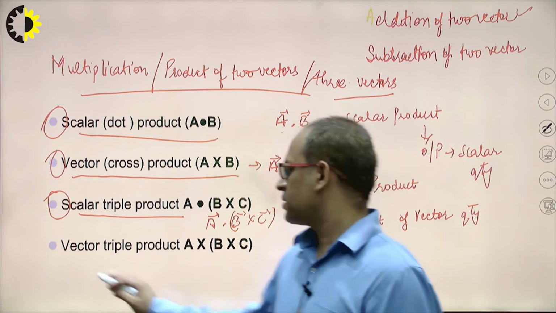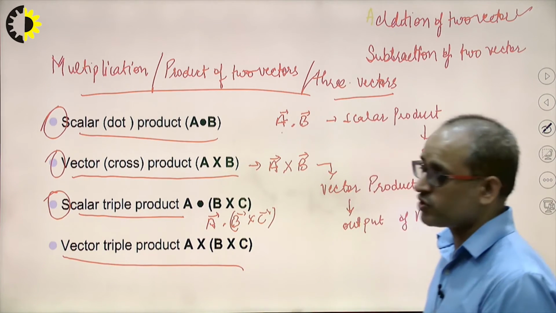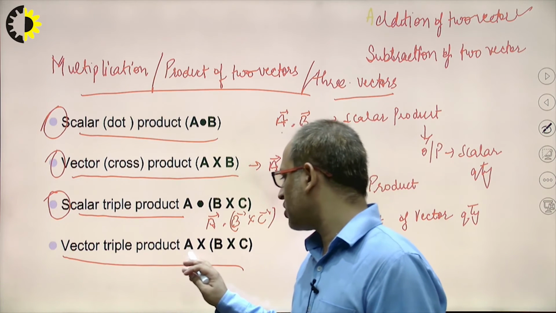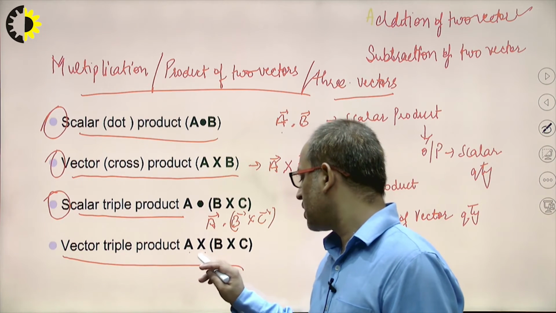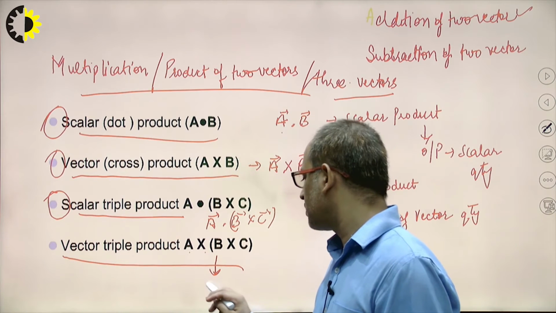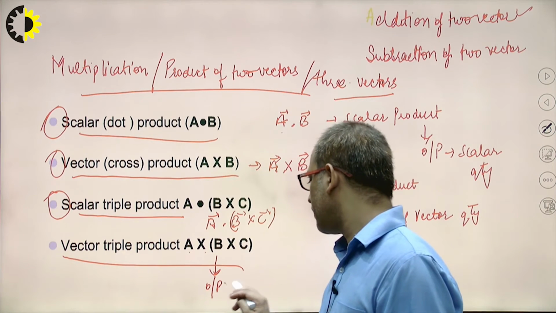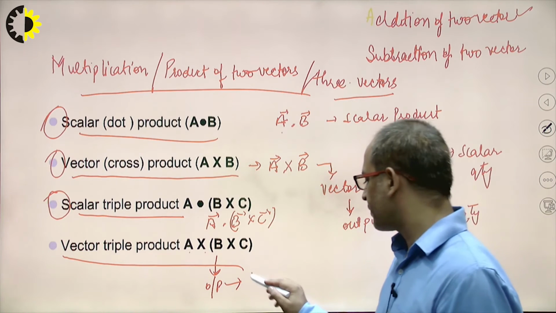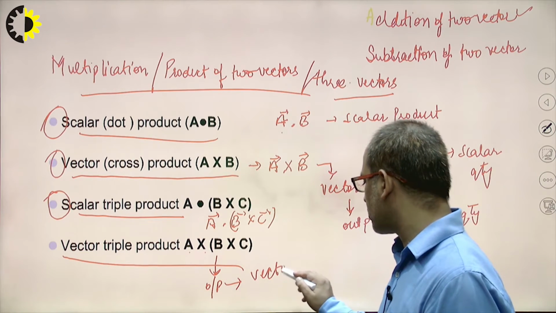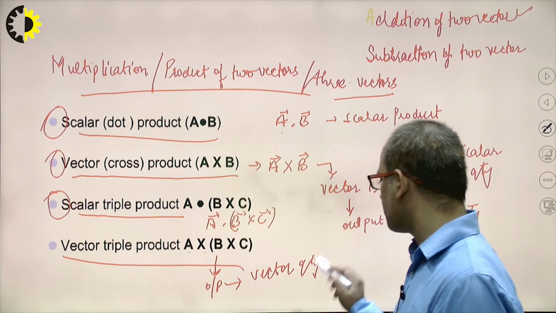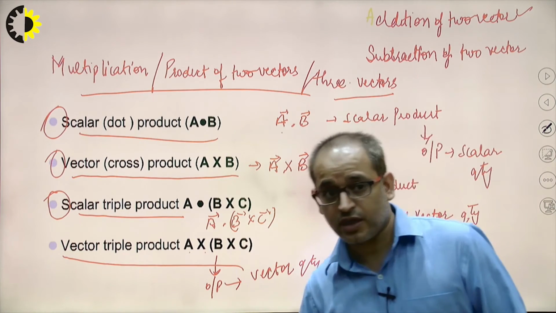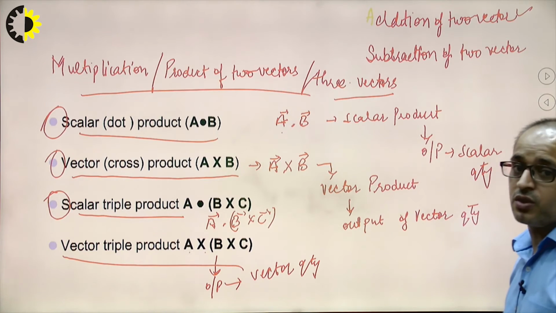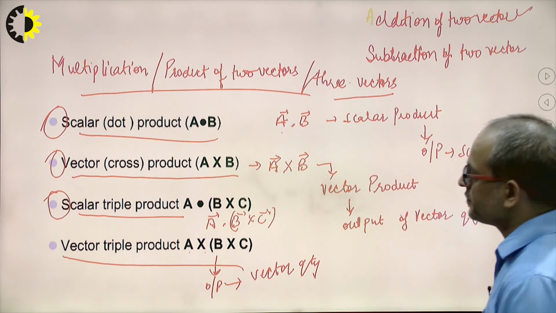Another method of multiplication of three vector quantities is the vector triple product, A cross B cross C. The output after multiplication will be a vector quantity. Why is it known as a vector quantity? Because its output contains both magnitude as well as the unit vector or direction vector.